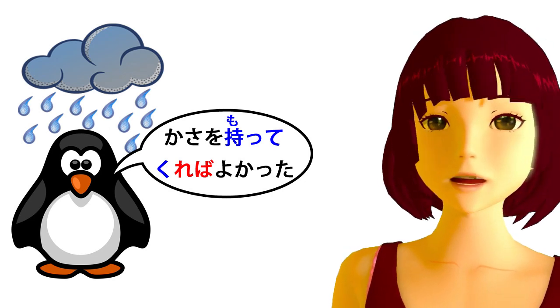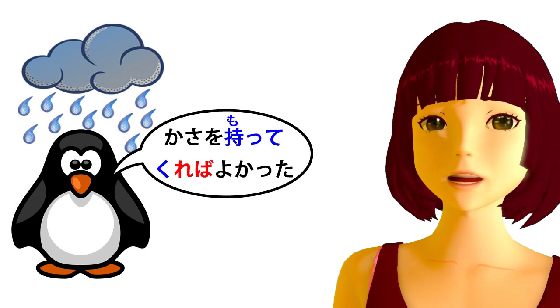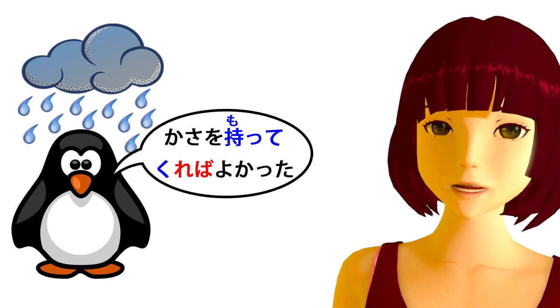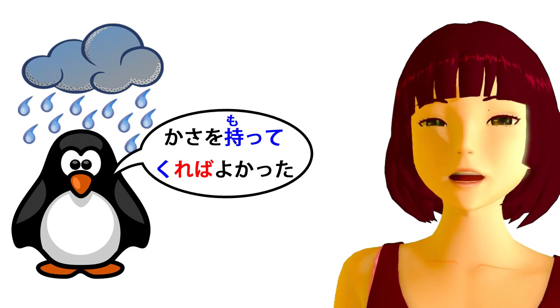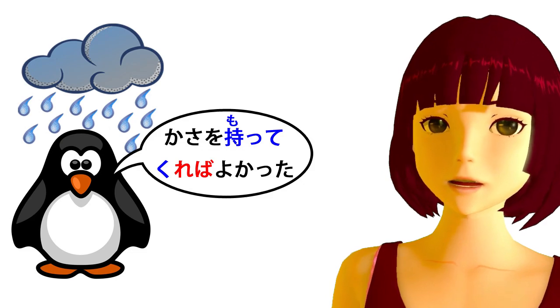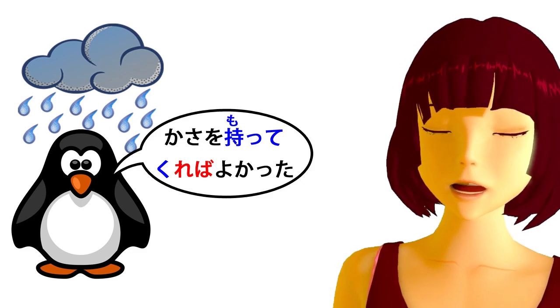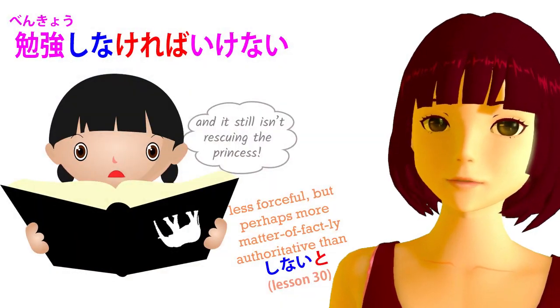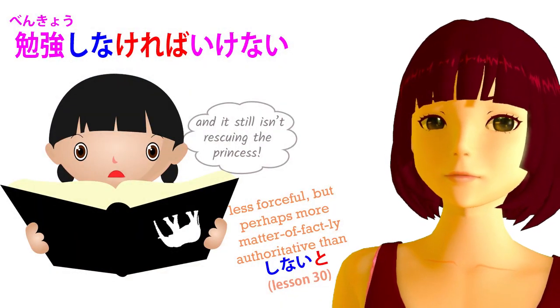Now notice that in both these cases, dou sureba ii, kasa motte kureba yokatta, we are using this, if it were done it would be good, to mean should. And this happens again in an even commoner Japanese construction. Benkyou shinakereba ikemasen.